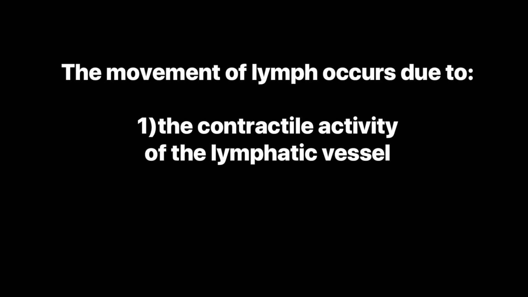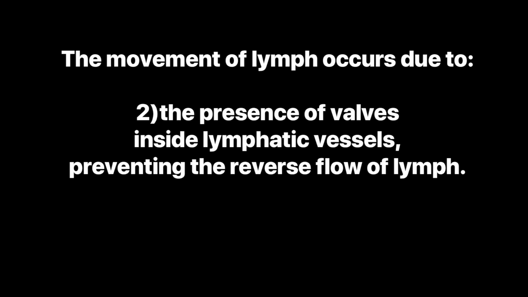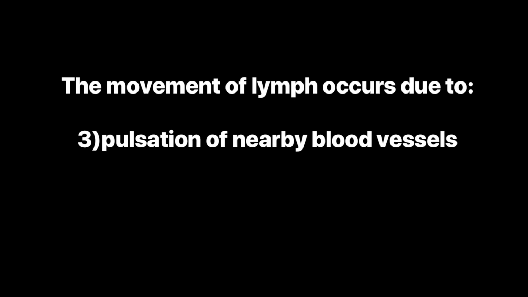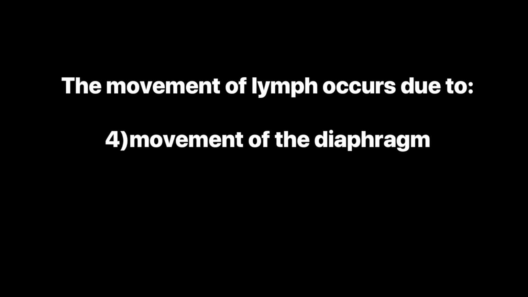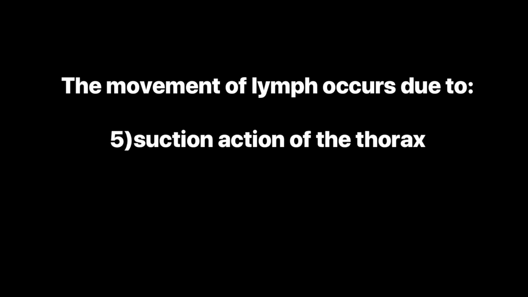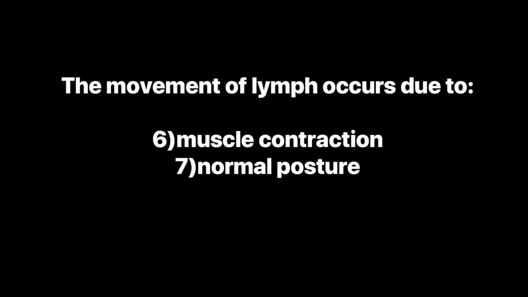The movement of lymph occurs due to several factors. First, the contractile activity of the lymphatic vessels. Second, the presence of valves inside lymphatic vessels preventing the reverse flow of lymph. Third, pulsation by nearby blood vessels. Fourth, movement of the diaphragm. Fifth, suction action of the thorax. Sixth, muscle contraction. And seventh, normal posture. So what prevents the normal flow of lymph? Let's move on to the analysis of 12 real causes of swelling and stagnation of lymph in the body.